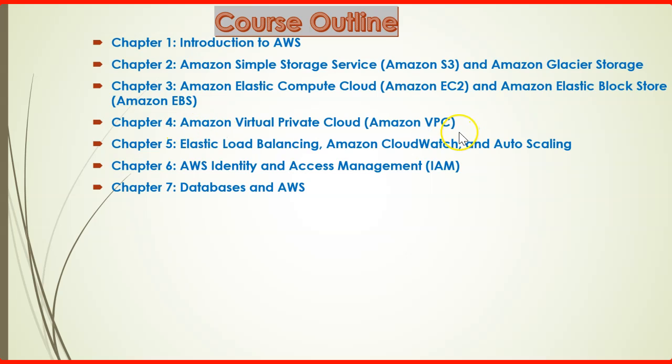And then we have chapter 4 for the Amazon Virtual Private Cloud. You can think of it like your own data center. If currently you have a data center in your own company, you can consider this VPC as your data center. It just distinguishes your server from other worlds, and you have total control of your server, even though your server is hosted in the AWS data center.